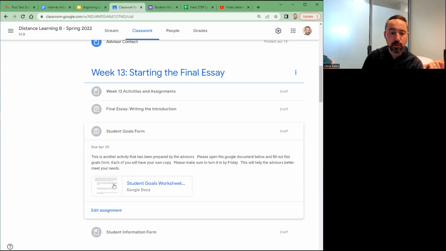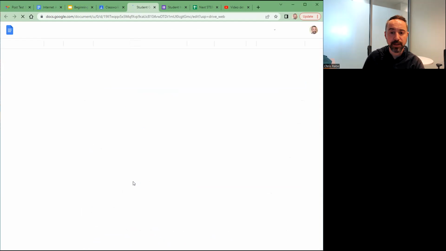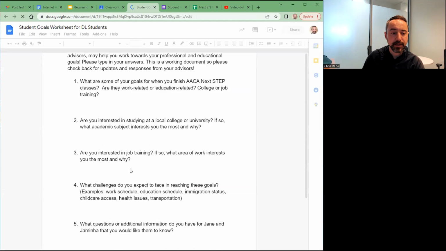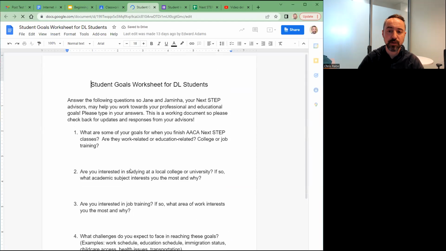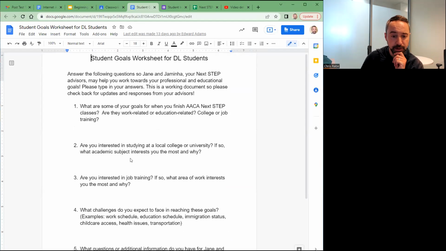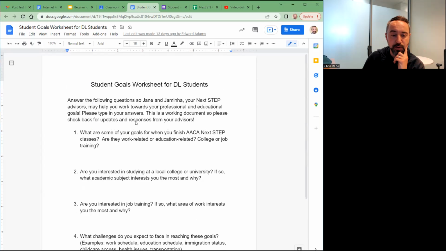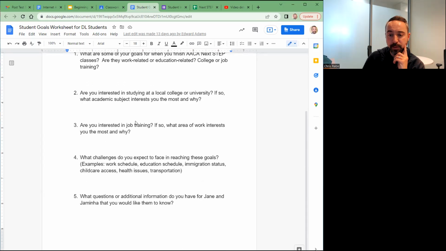Here is the student goals form. This is actually a Google document. And if you open it, it looks like this. And there are 5 questions for you to explain your goals to both Jane and Jamina, as you see here. You should write full sentences for each question. So, for example, number 1 says, what are some of your goals for when you finish AACA Next Step classes? Are they work-related or education-related, college or job training? I would write a few sentences for each of these. So there's 5 questions. That might take a little bit longer.